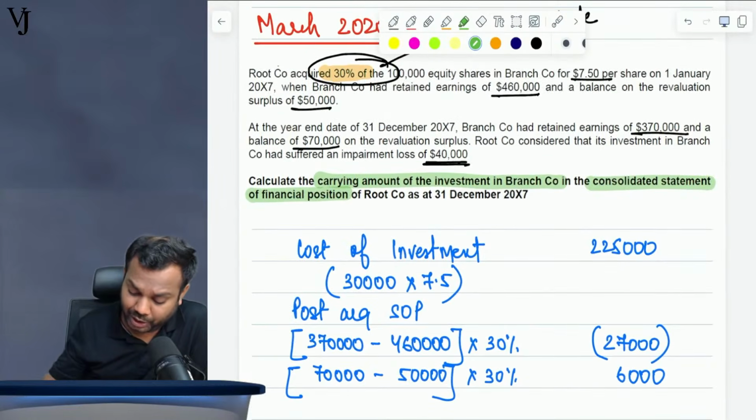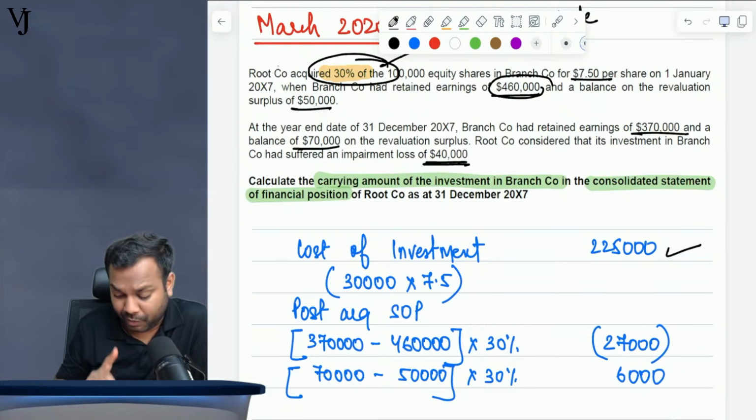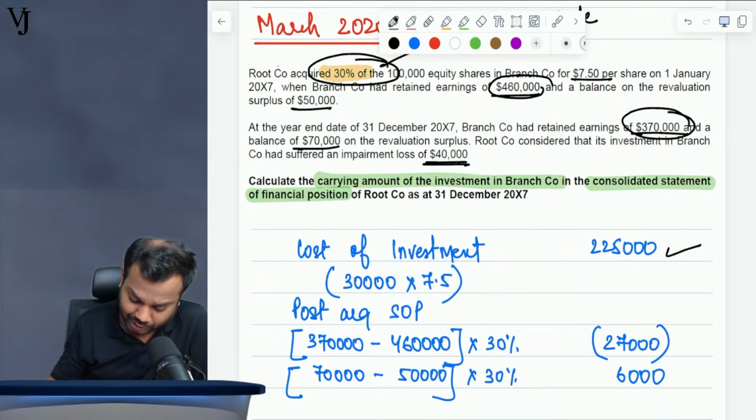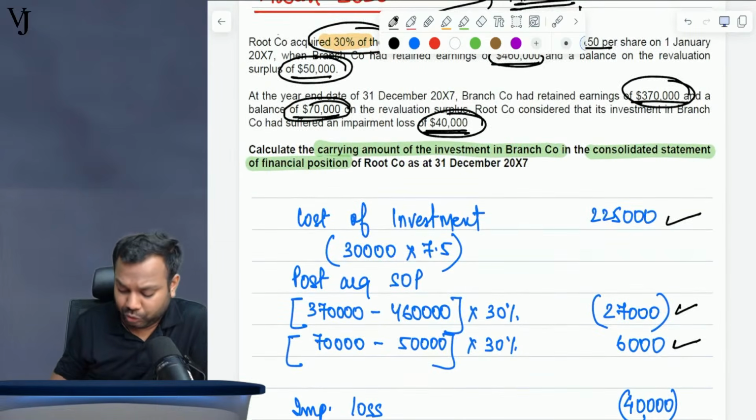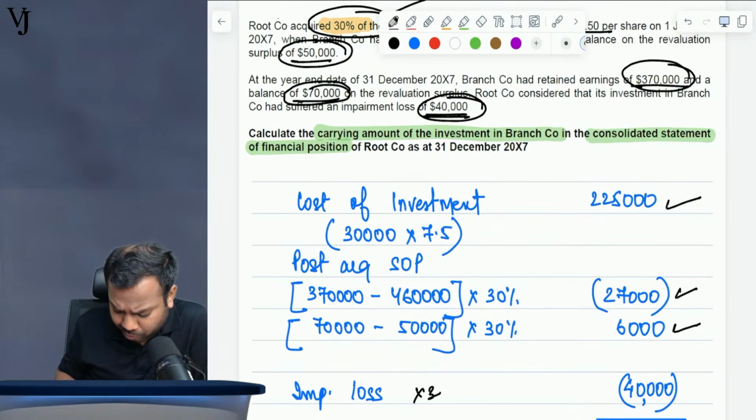let's take the cost of investment: 30,000 into 7.5 is the cost of investment. Okay, now retained earnings was 460 at the time of acquisition, at year end is 370. So what is the change? 370 minus 460 times 30%, negative 27,000. Revaluation surplus was 50,000 and then 70,000. So what is the change? 70,000 minus 50,000 times 30% is 6,000. Impairment loss is how much? 40,000. So will we multiply impairment loss by 30%?